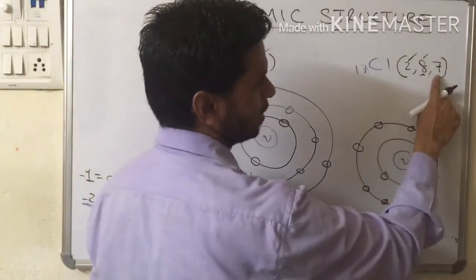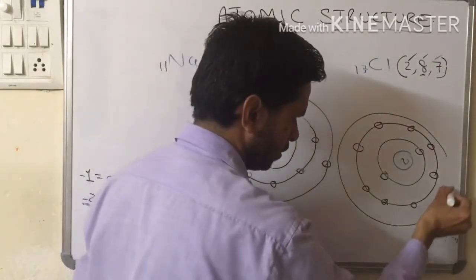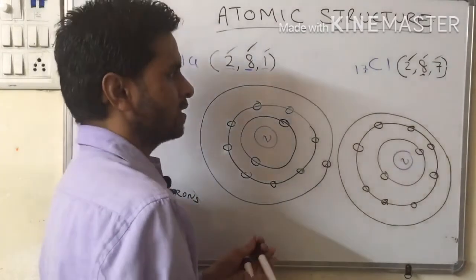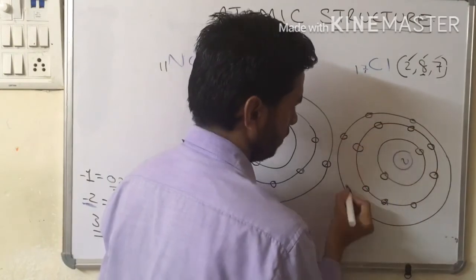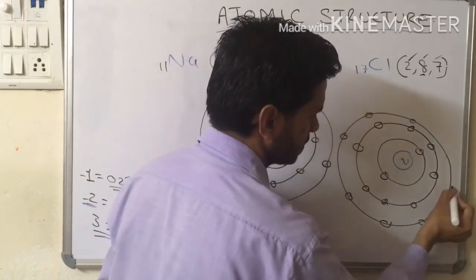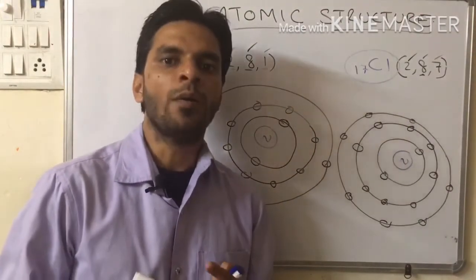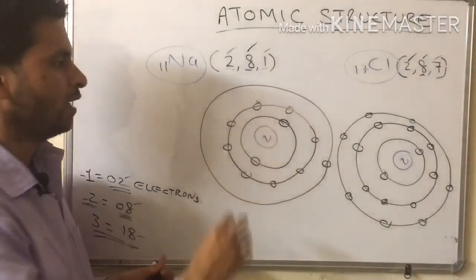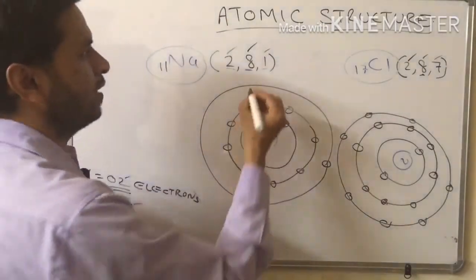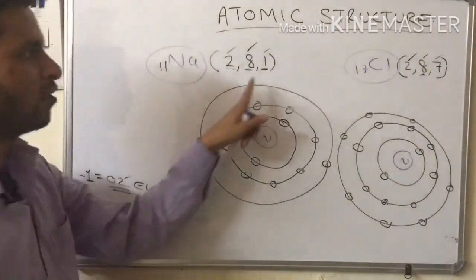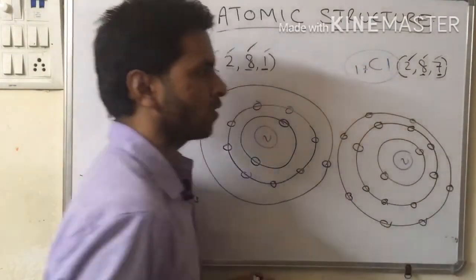How many electrons in the third shell? It is 7. So let us draw one more shell. And how many? 7 electrons. So it is 1, 2, 3, 4, 5, 6 and 7. According to the octet rule, an atom must contain 8 electrons in its outermost orbit to be stable. But here, the outermost orbit of sodium has 1 electron, whereas chlorine has only 7 electrons.